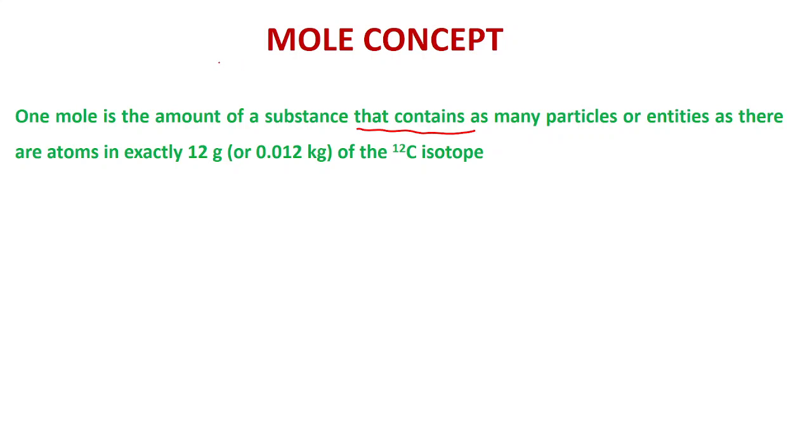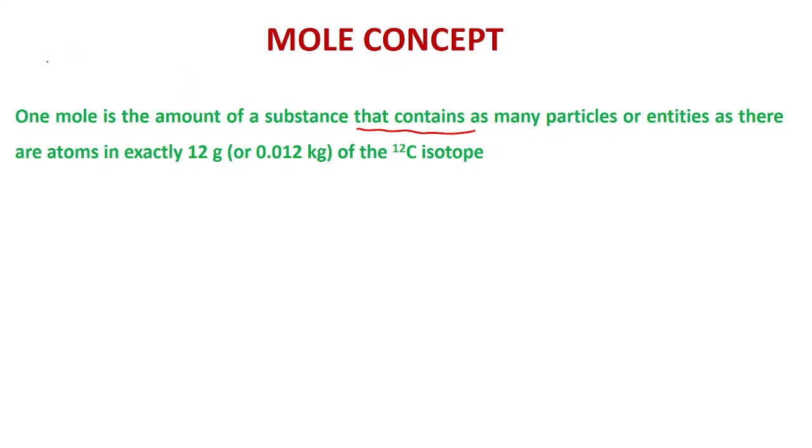See, atoms and molecules are very small in size, and their numbers in any amount of substance are really very large. So to handle these large numbers, we need a unit of similar magnitude.